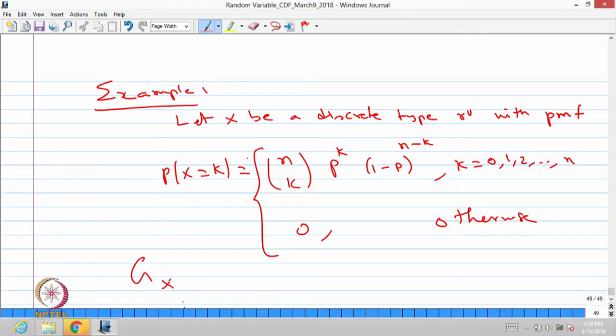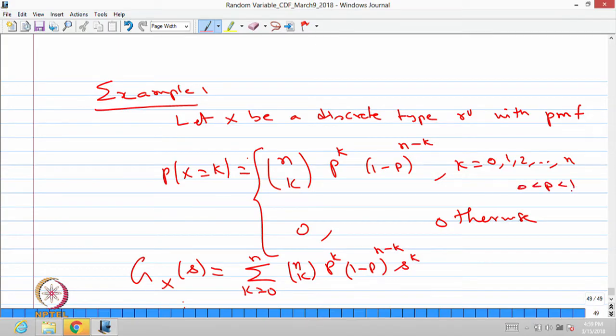G suffix X as a function of s is, by definition, the summation over k equal to 0 to n of probability of X equal to k times s^k, that is nCk p^k (1 minus p)^(n minus k) s^k. Here the p value lies between 0 and 1, which I did not specify earlier. And if you see, the summation always converges.